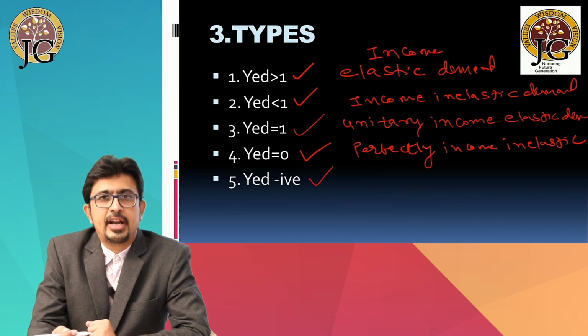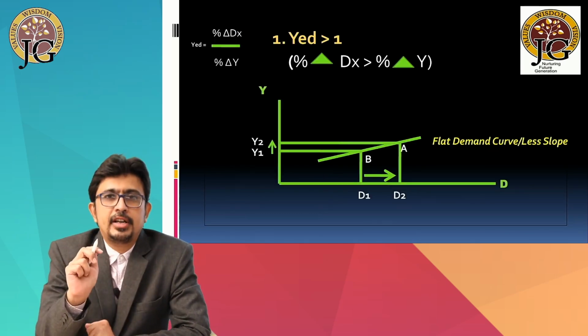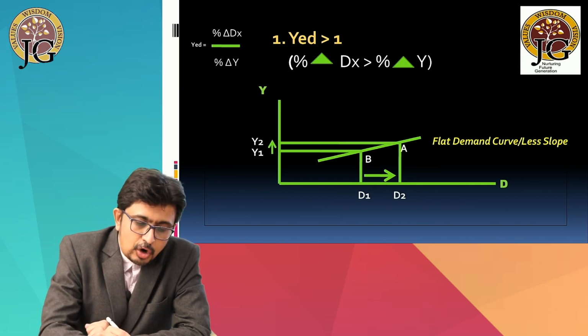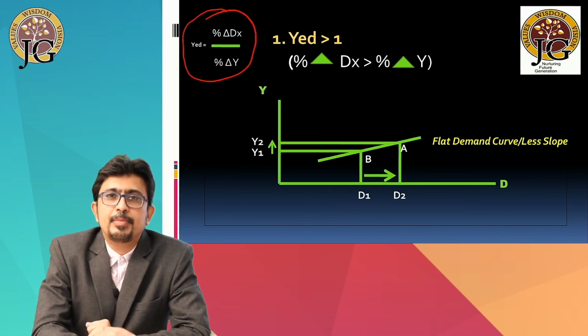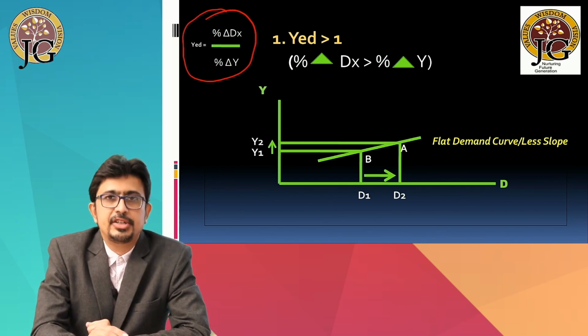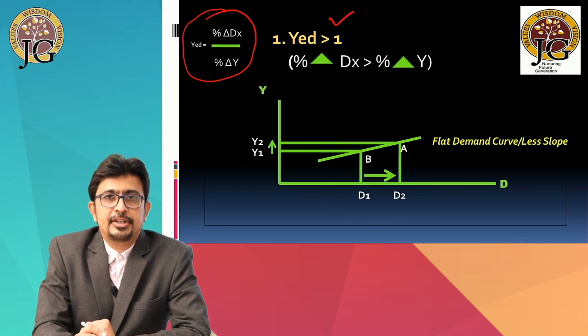Let us try to understand all the 5 types of income elasticities one by one along with the diagrams. Now we have to study all the types in the context of this formula, which we have already seen. The formula is percentage change in demand upon percentage change in income. Now this is the first type, income elasticity of demand greater than 1.